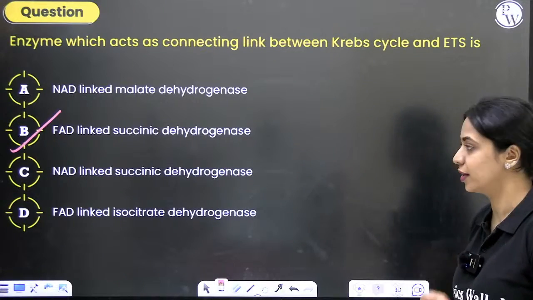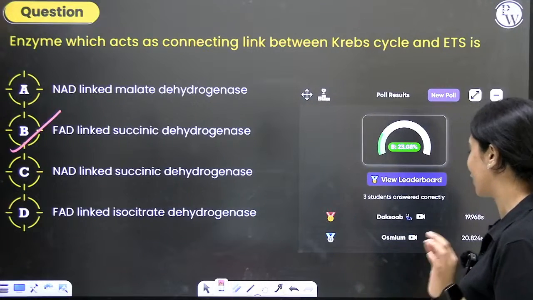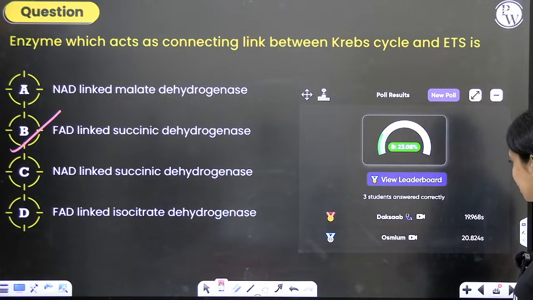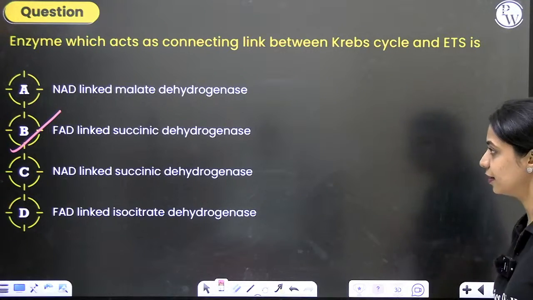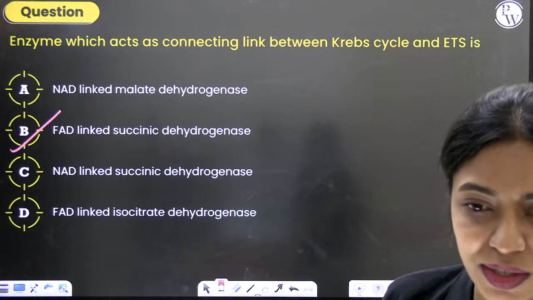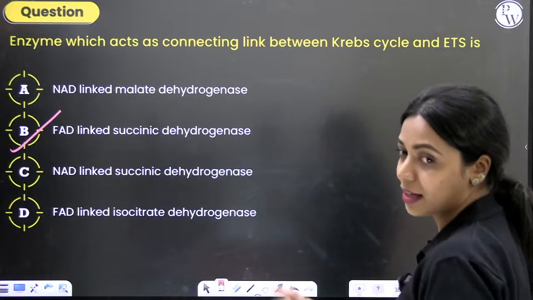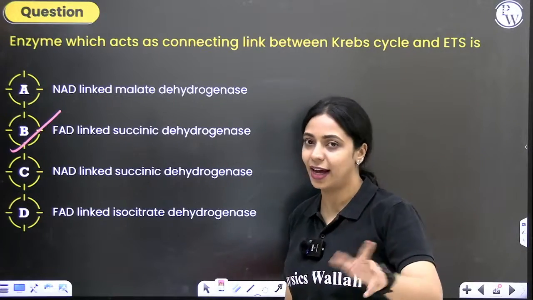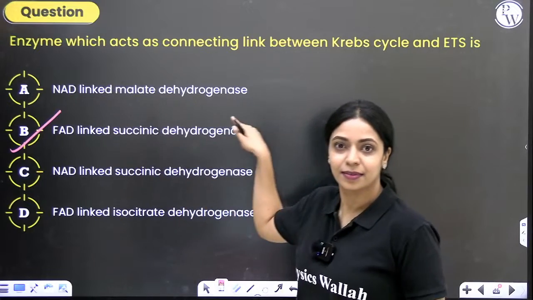Many of you have got it wrong. You just had to think properly. Then we have Naga and Sagar who answered it correctly. Have you got it clearly now? Have you understood it? It's FAD linked, not NAD linked. Succinate dehydrogenase, succinic dehydrogenase, same thing, no issues here. But it's linked to FAD.